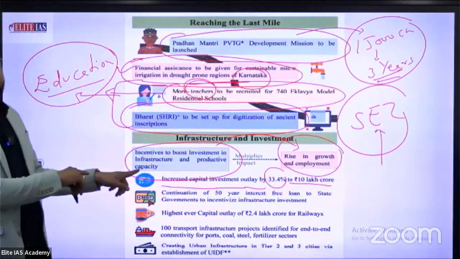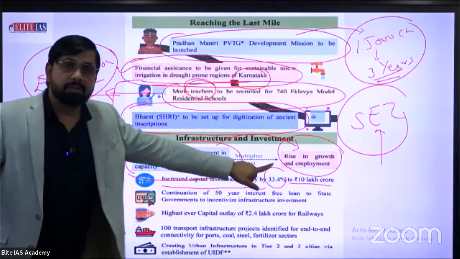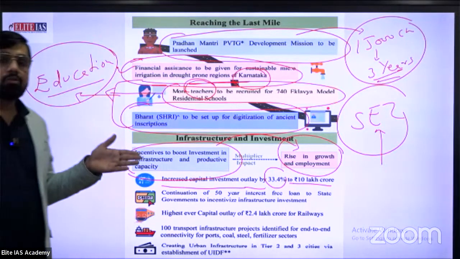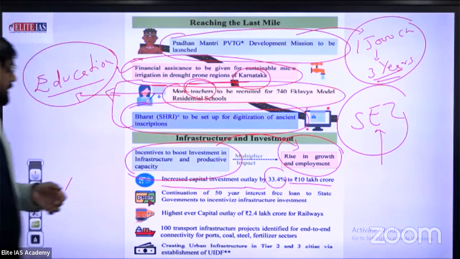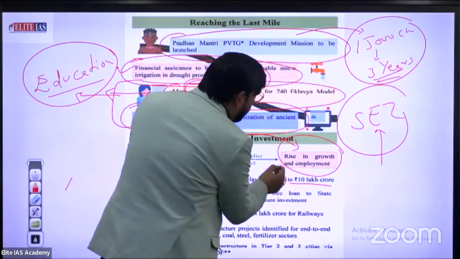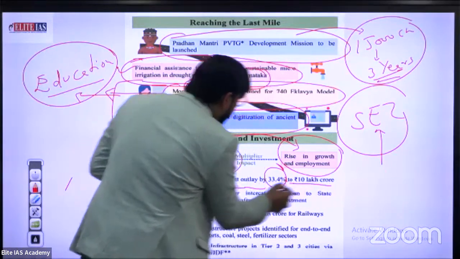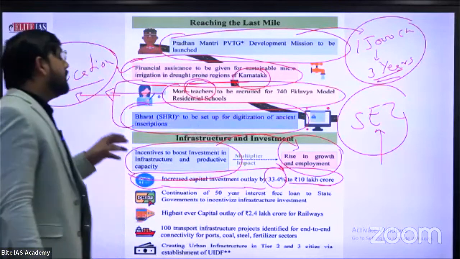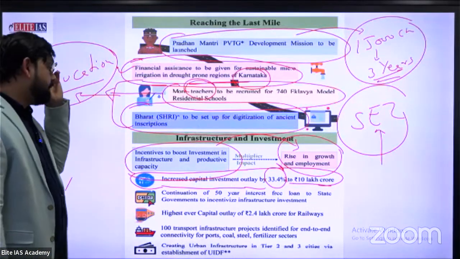This is an important line under infrastructure investment, please. If you have a Xerox of the same content, please underline or tick this line: increase capital investment outlay by 33.4% to 10 lakh crore, especially to improve the condition of infrastructure.